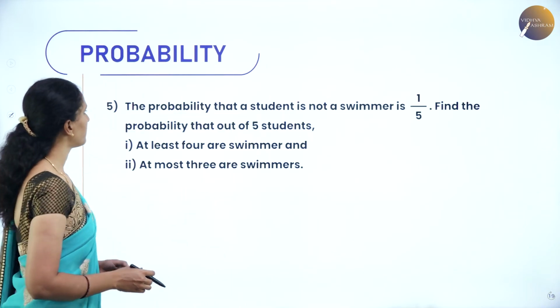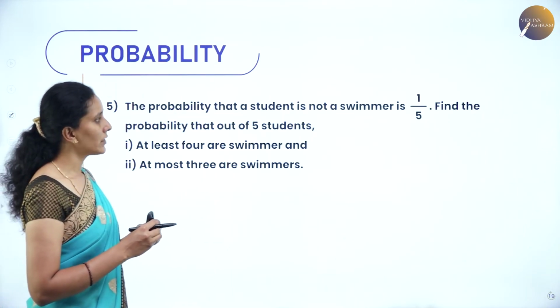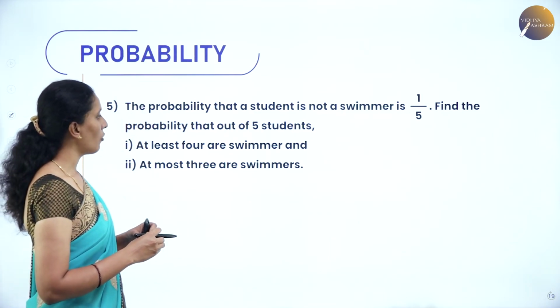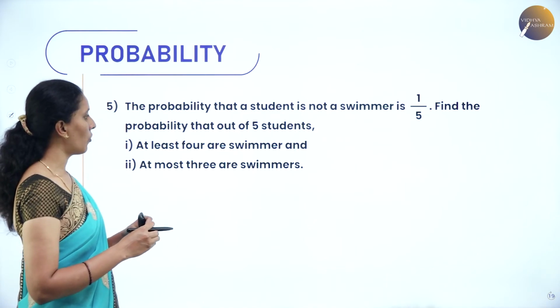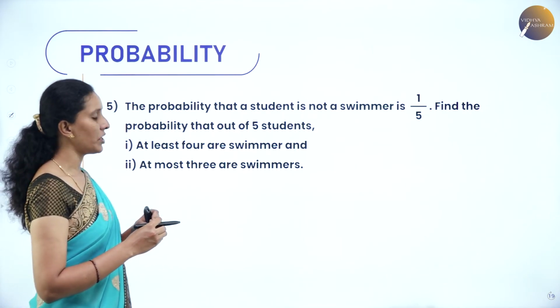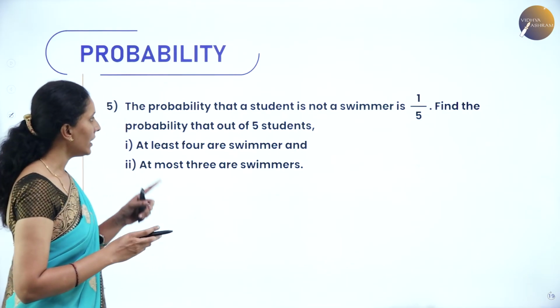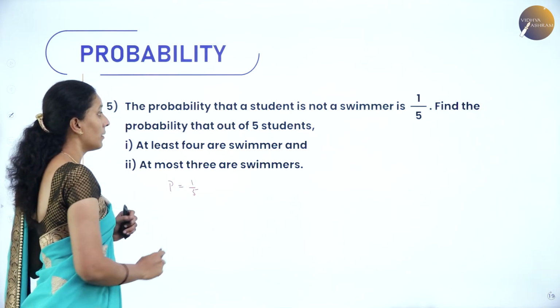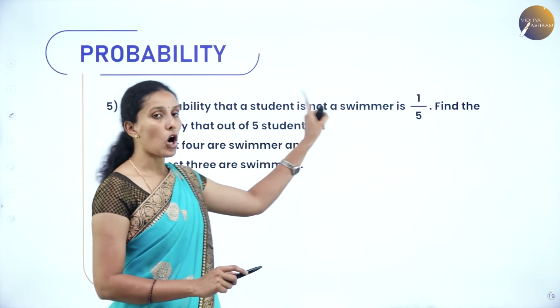Next question. The probability that a student is not a swimmer is 1 by 5. Find the probability that out of 5 students, at least 4 are swimmers and at most 3 are swimmers. Clearly, you can't take the value P as 1 by 5 here, because they have clearly said it is not a swimmer.